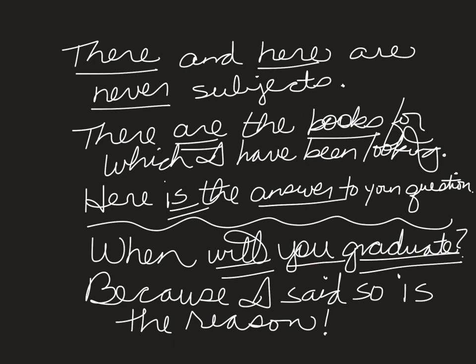Let's reorder this. The reason is because I said so. If you reorder it, I believe it's very much more obvious that reason is your subject, is is your verb. Because I said so is a dependent clause. And in this particular sentence, a parent or some other authority figure might word it just in this order because they want to accentuate the word reason, and make that what the hearer is most aware of.